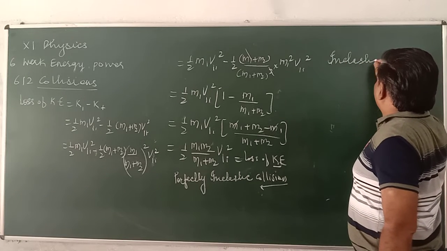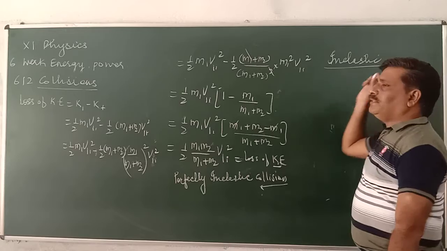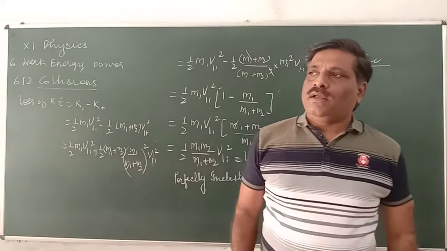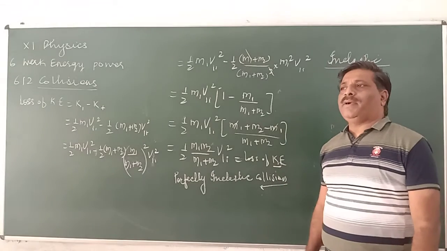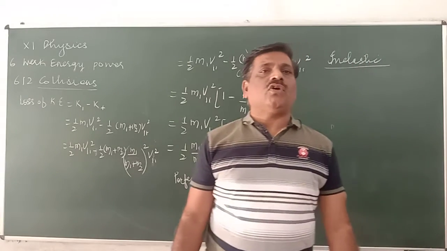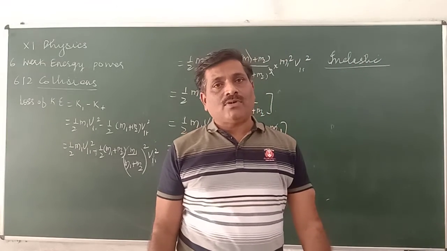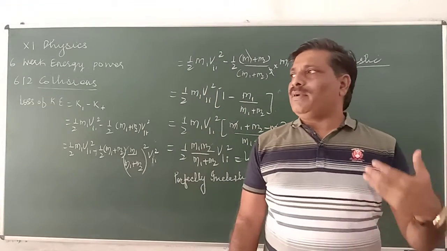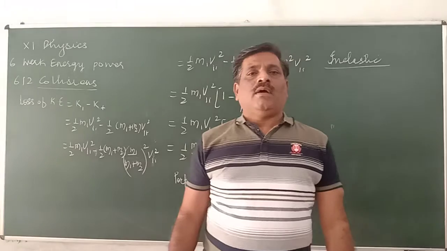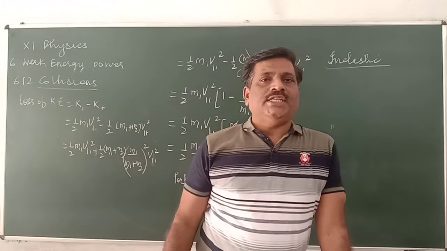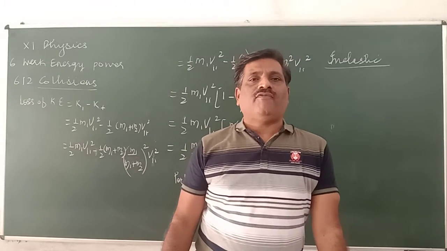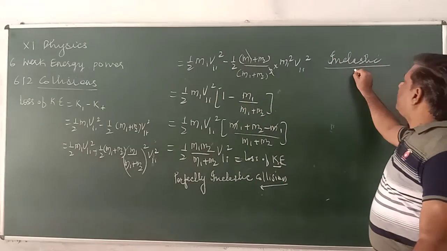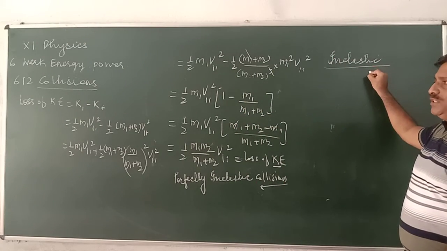Inelastic means momentum is conserved but kinetic energy is not conserved. Here momentum and total energy are conserved, but initial kinetic energy and final kinetic energy are not the same. Such type of things we call inelastic collision.